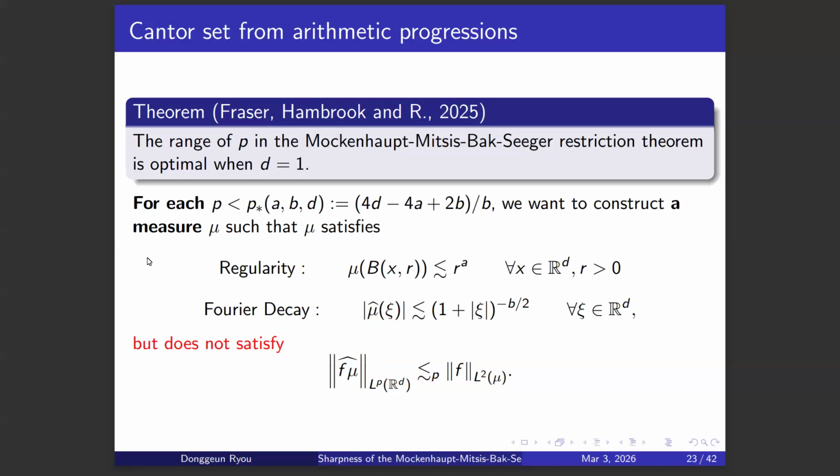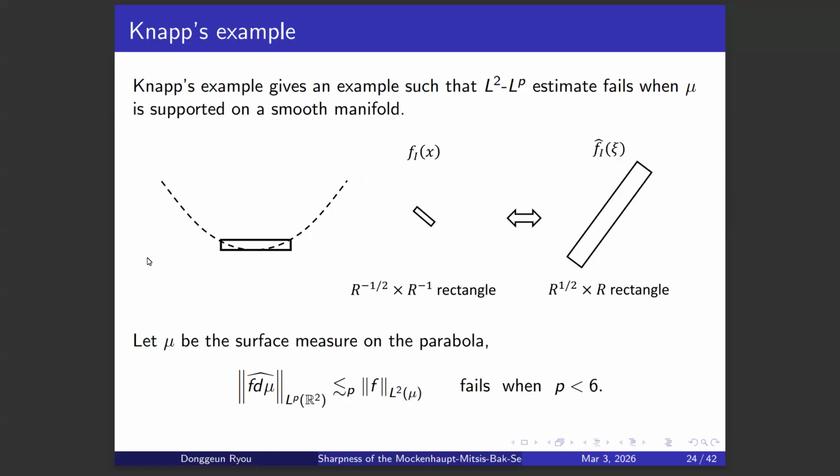In order to show this, we need to go back to what we did on the Stein-Thomas theorem, which is Knapp's example. Knapp's example gives an example such that the L2 to LP extension estimate fails when mu is supported on a smooth manifold. So this is an example of what happens on the parabola. For example, we use this f sub I as a test function, where f sub I is supported on a rectangle of size r to the negative 1/2 by r to the negative 1.